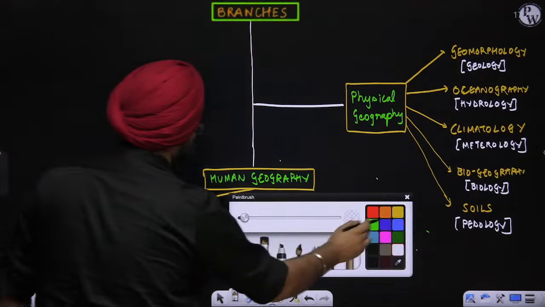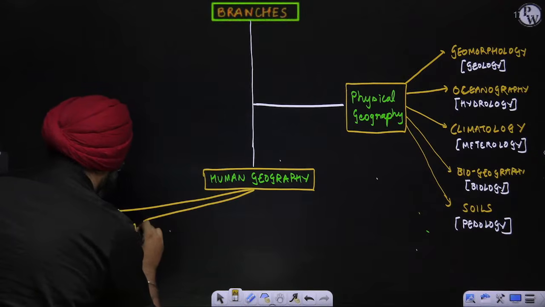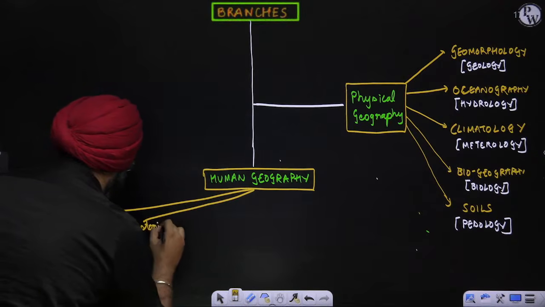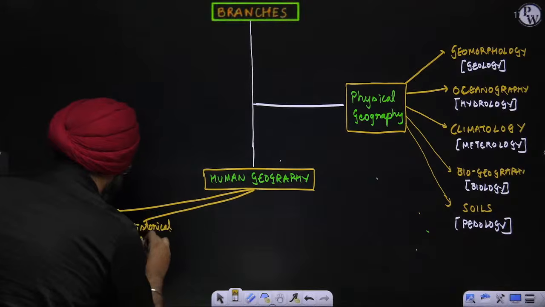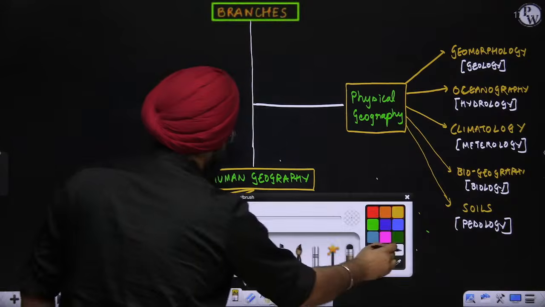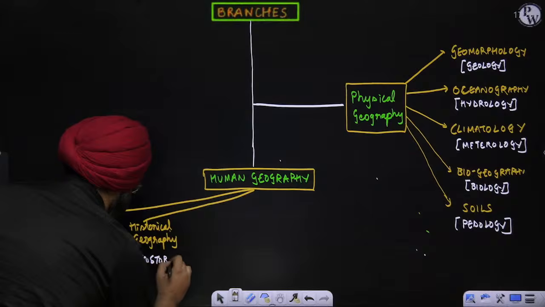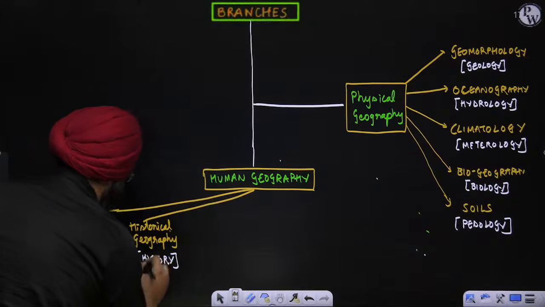You have a part which is historical geography. Historical geography is basically inspired from the subject of history. I'll explain all of them, don't need to worry about that.